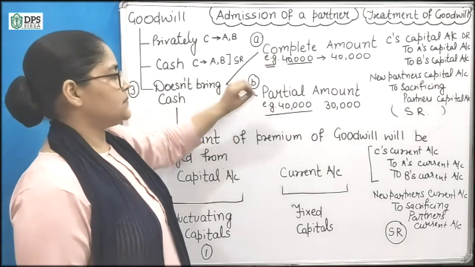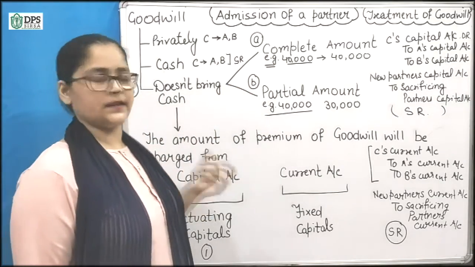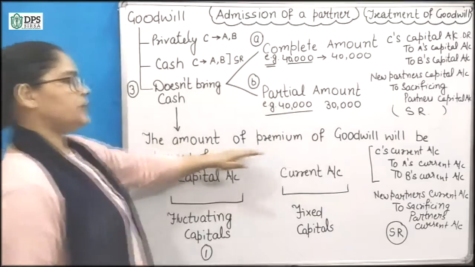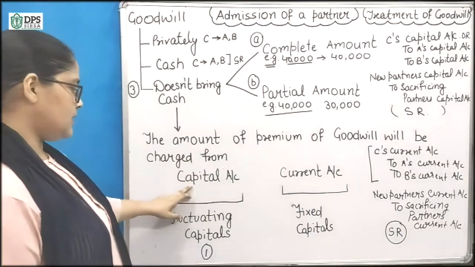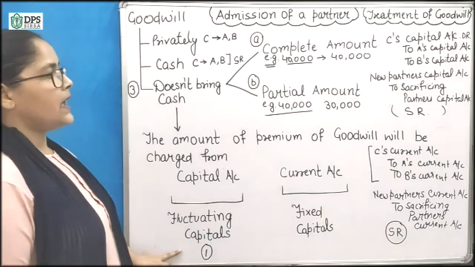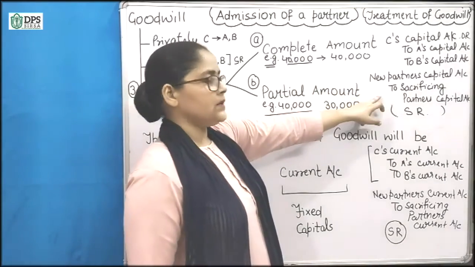So the amount of premium of goodwill will be charged from capital account when capitals are fluctuating, and this will be the entry.